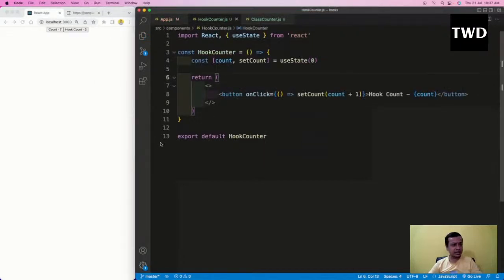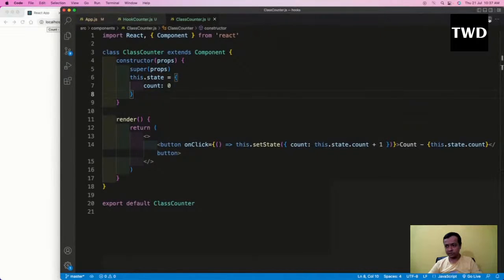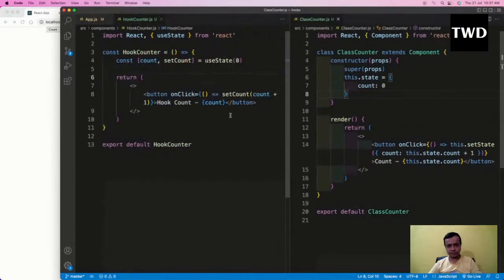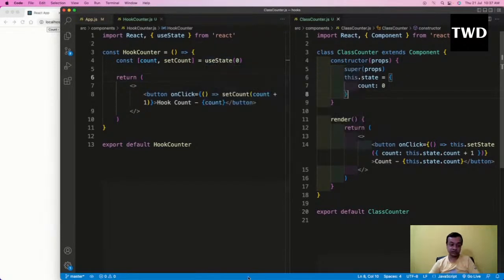So how is it working? Okay, let me show one thing. Let me do both of them side by side. So see, the first thing is that this is array destructuring. Through the useState hook we can use the state concept in a function component, which was not possible earlier. So here the count is 0, so here also the initial value will be 0.